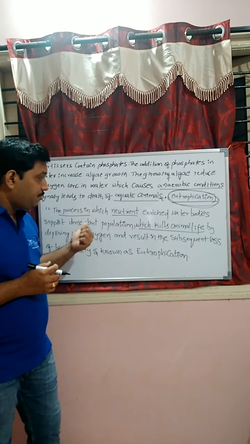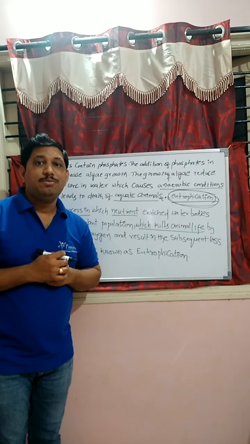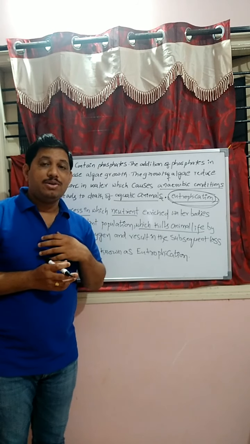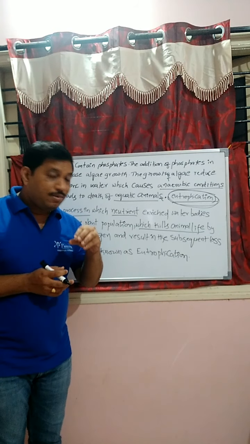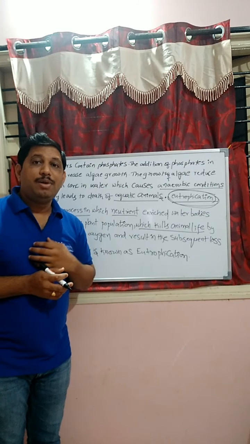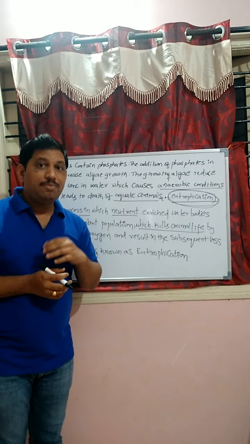Dense plant population increases, so oxygen will be required for the dense plant population, which kills animal life. By depriving it of oxygen means the oxygen required for the aquatic animals is absorbed by the dense plants, that is, algae growth.